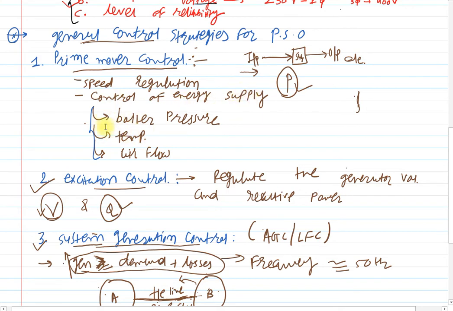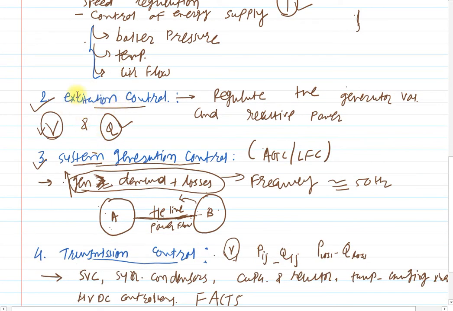So you can vary this parameter. If it is a hydropower plant, then you can manage the flow of water. Clear? And if it is a thermal power plant, then you can manage this parameter and control the output electrical power. Clear? Then the second is the excitation control.